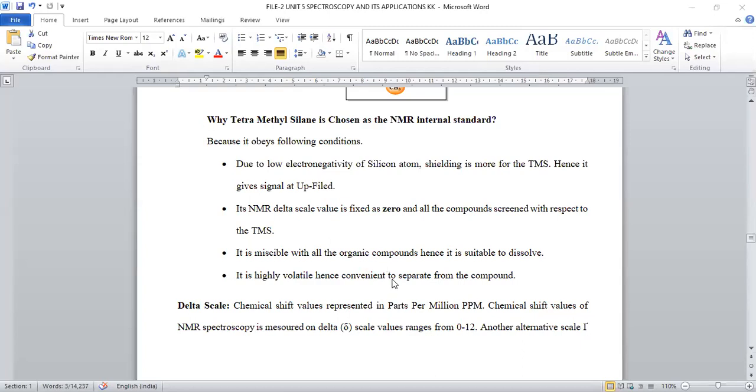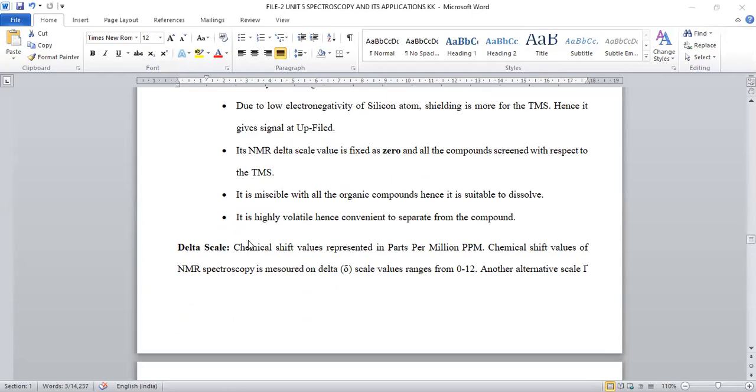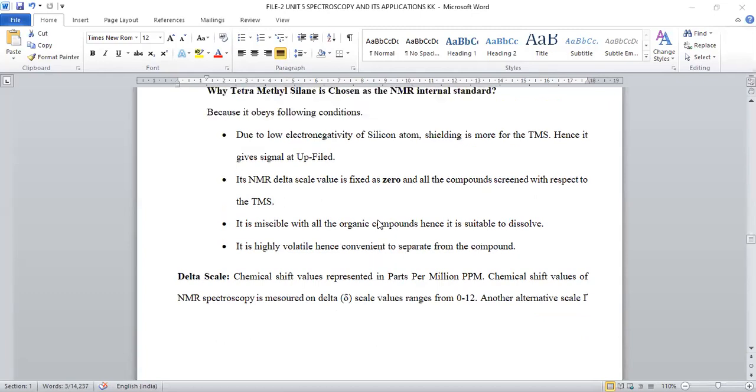That's why it is used as a standard, because it is versatile, meaning a broad spectrum of solubility, and volatile. So whenever it is mixed with the compound, after recording the spectrum, when it is kept in the open air, all the TMS will volatilize and evaporate, leaving the compound in a pure state.